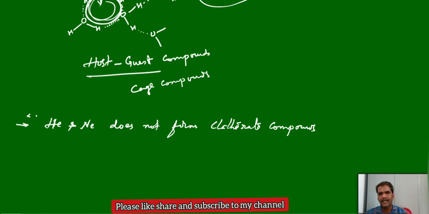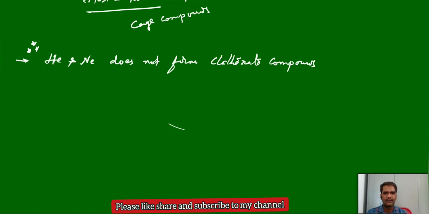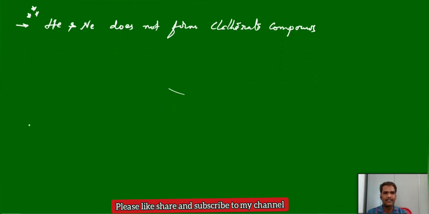So for us, this point is very important in the clathrate compounds. You should just remember what a clathrate compound is, and that helium and neon do not form the clathrate compounds. That much is enough. And the next, the last part of the noble gases, that is applications of noble gases. You can read whatever is there in the NCERT, that is sufficient. We will just note it down.